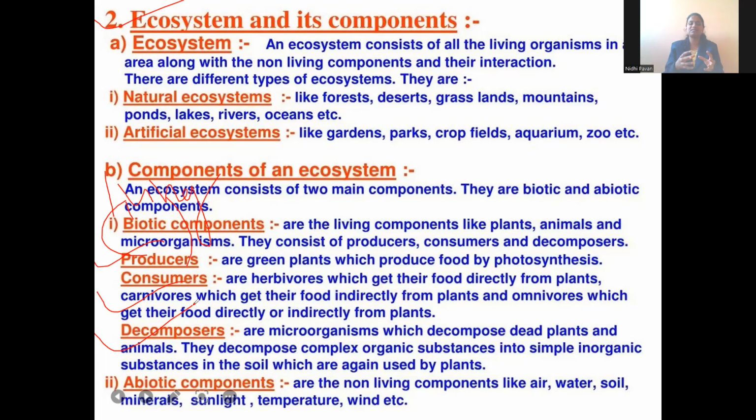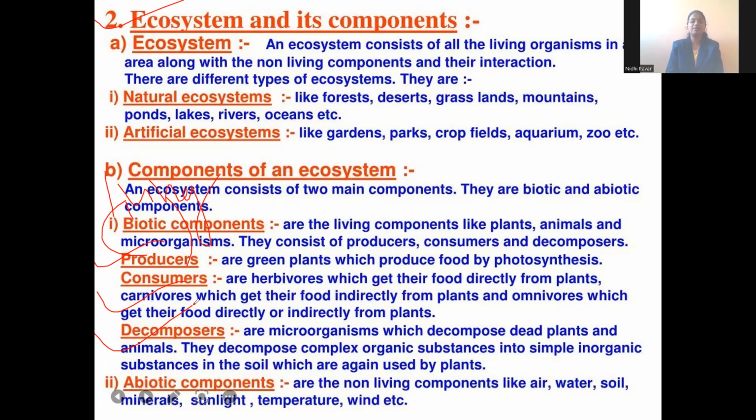So those substances can be very easily absorbed by the soil and can be used by other living organisms. So that is the role of decomposers. As these are also living organisms, they will come under biotic components. So here the examples will be the microorganisms, right?